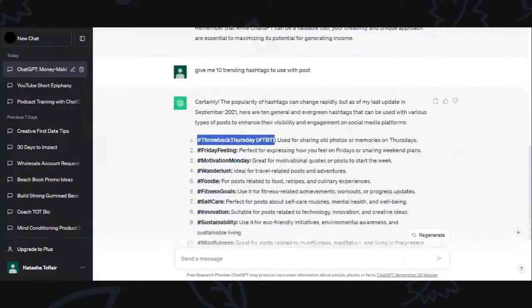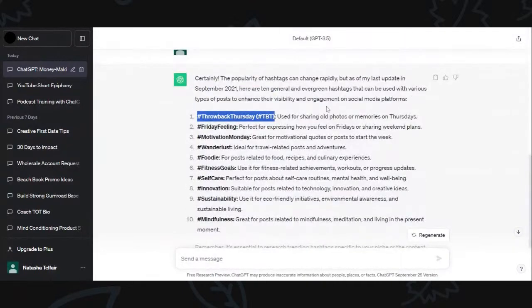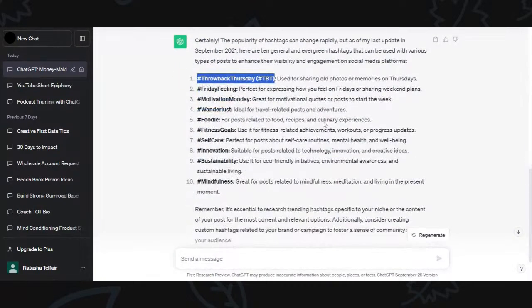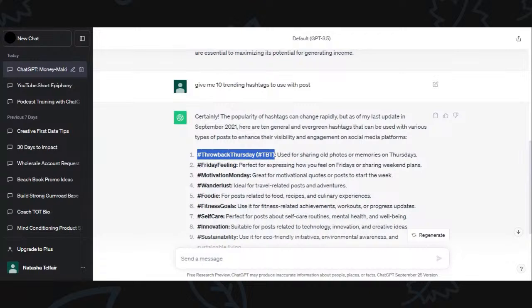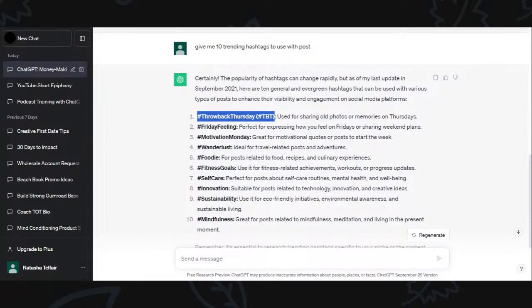So after I got that little piece of information, I said, hey, give me some hashtags. But based on what I asked for, look, I said, give me 10 trending hashtags to use with posts. I wasn't specific enough for ChatGPT, so this is what it came back with, which was completely wrong. Certainly, the popularity of hashtags can change rapidly, but as of my last update in September 2021, because remember they kind of went offline in September, and now they have this, I think it's 4.0 or 4.5 that can now connect with the internet again.